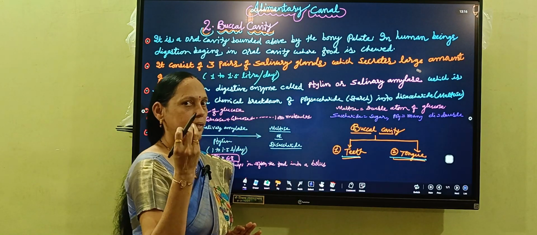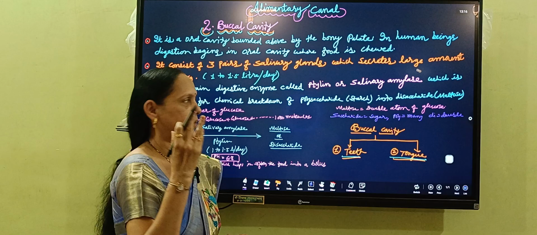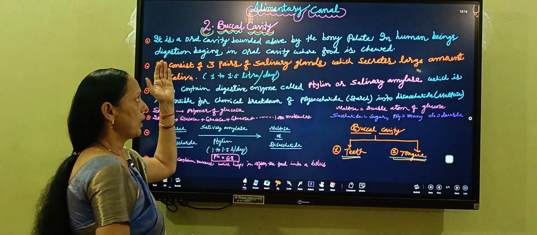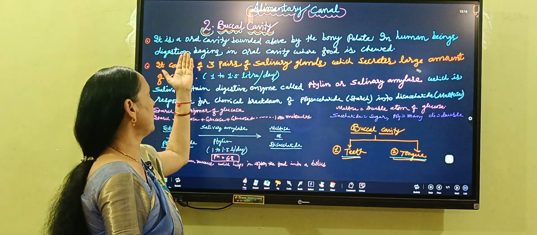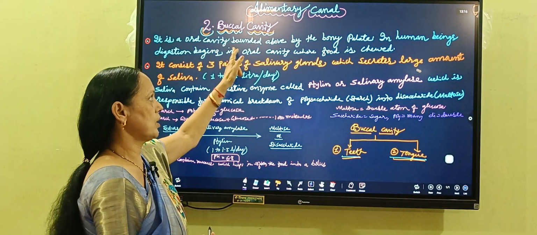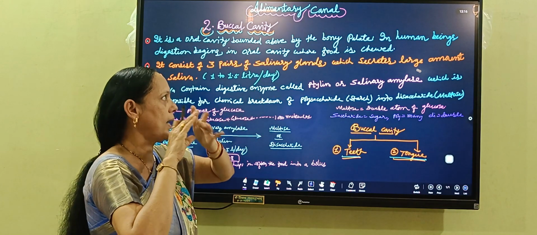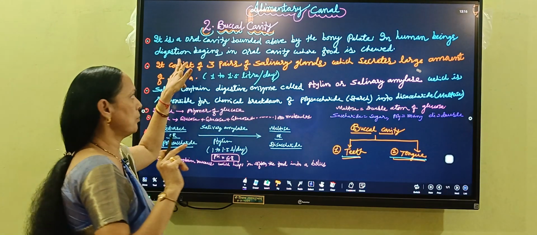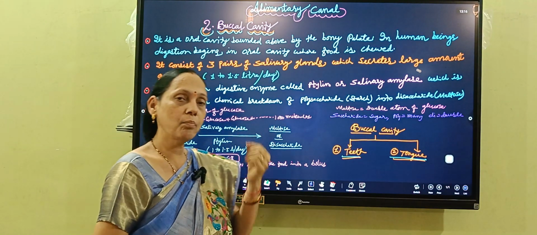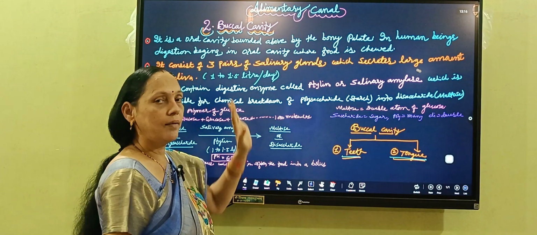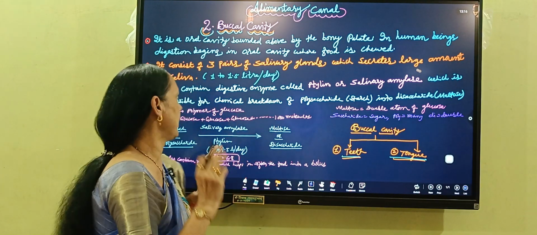तो चलते हैं सेकंड पार्ट। सेकंड पार्ट इज कॉल्ड एज बकल कैविटी। Now buccal cavity, what is buccal cavity? Buccal cavity is the oral cavity bounded above by the bony palate. Both the side there will be bony palate, and in human being digestion begins in the buccal cavity itself. Okay, and where we start chewing the food material.